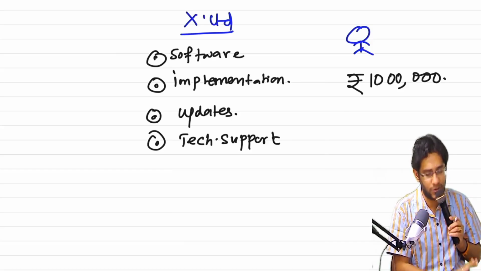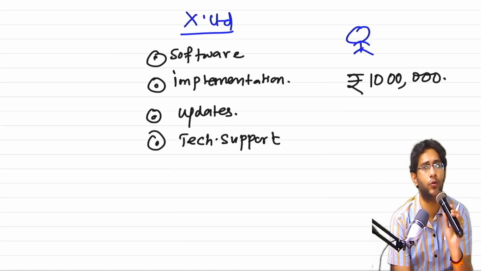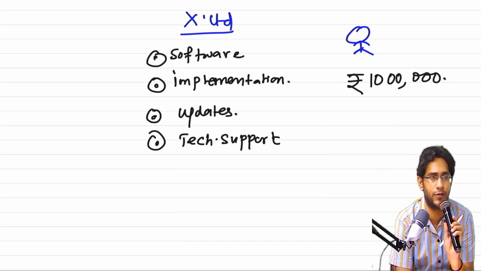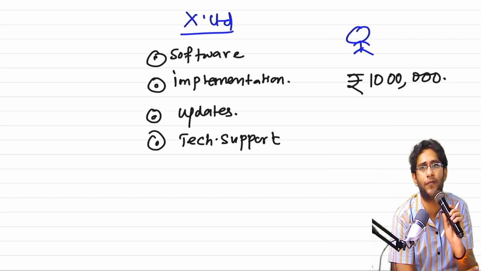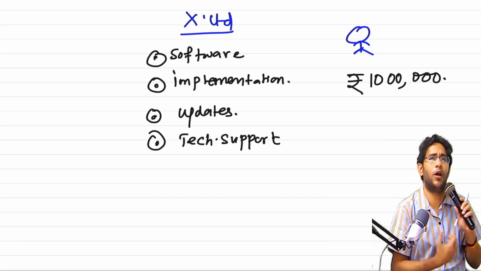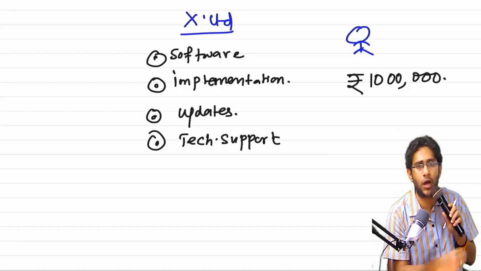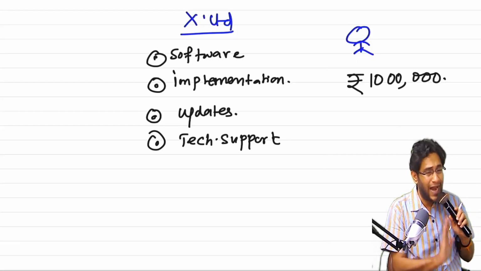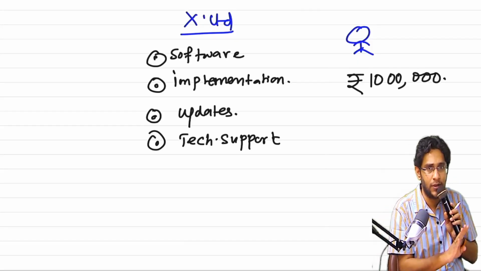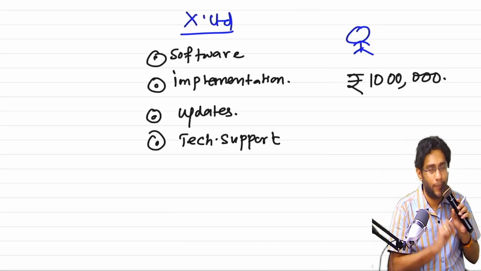But I already told the customer that even though I am giving you 4 promises, you can choose to take a few also. That means you buy software and implementation from me, updates you can buy separately later if you want. Or if you are capable of supporting yourself, then don't take technical support, take only the software. Like that, independent offers are there. But still the customer chose to take all the 4 from me only. Ideally speaking, if no information is given, 4 promises should be ideally 4 POs. But I am telling you one case.